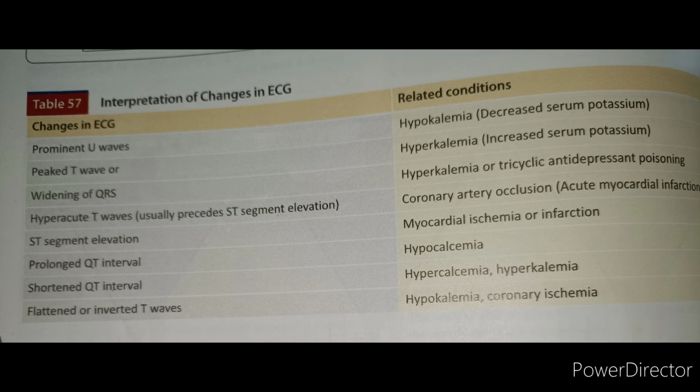So when the patient is having tricyclic antidepressant poisoning, then we can observe widening of the QRS complex in the ECG. And hyperacute T waves. When the T waves are hyperacute, that indicates coronary artery occlusion. Okay, so nothing but MI, acute myocardial infarction, we can observe.